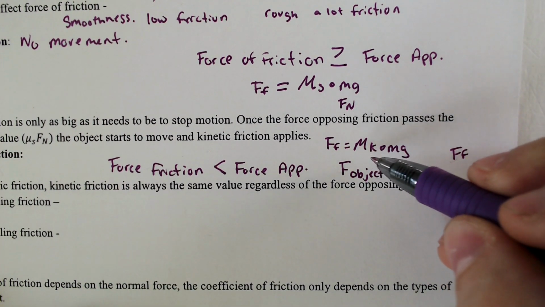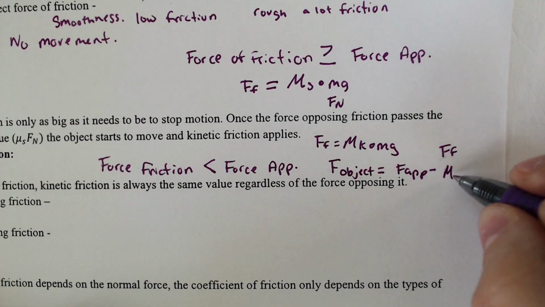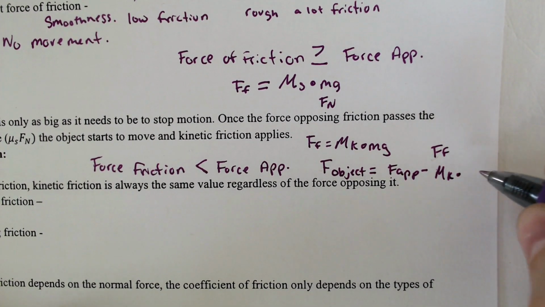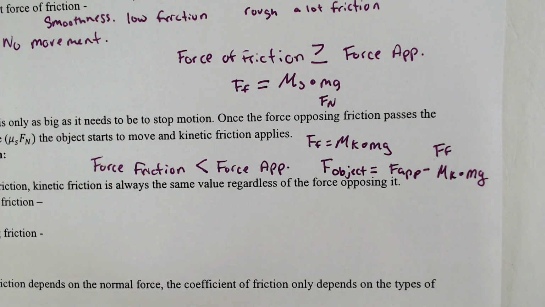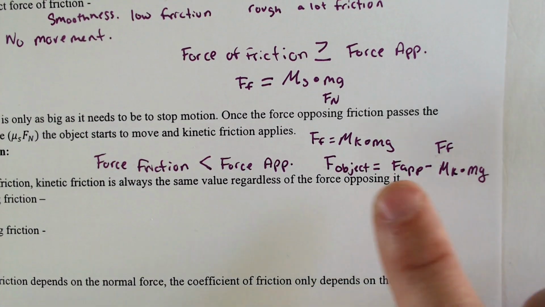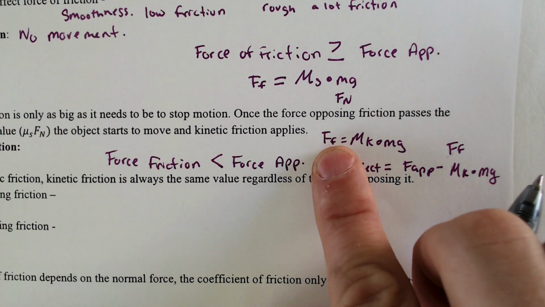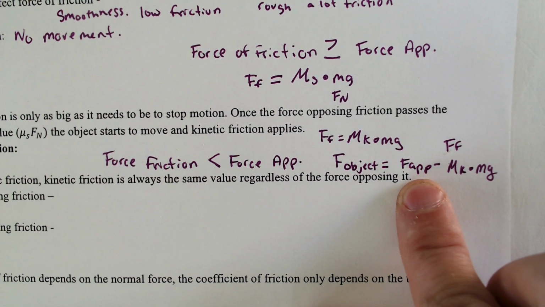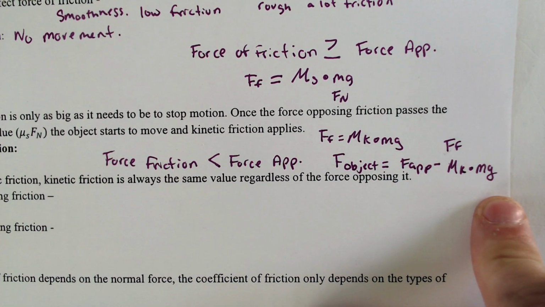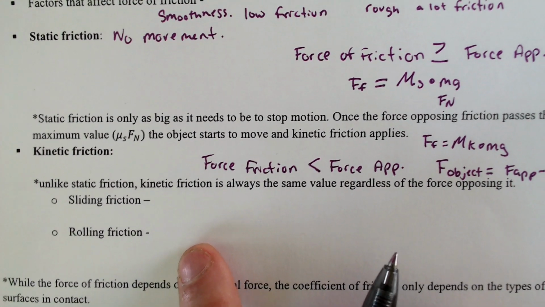Your kinetic coefficient, which is different than your static coefficient, μk, times the normal force, or mass times gravity, or mass times the acceleration of gravity. So this is the formula I tend to use for kinetic friction. I don't like this guy. It doesn't tell me much. I like to use that the force of your actual object would be your force applied minus the friction that would be opposing it.